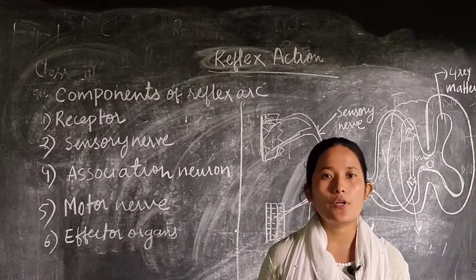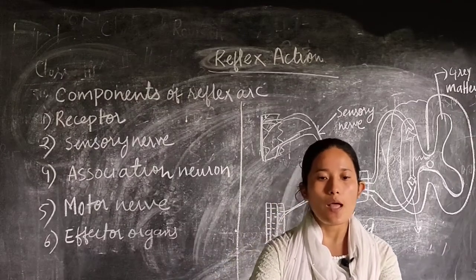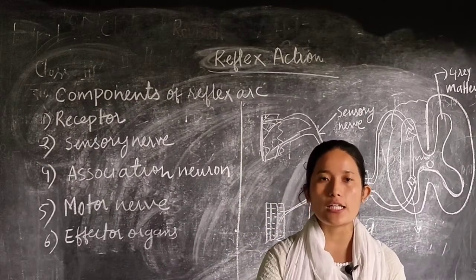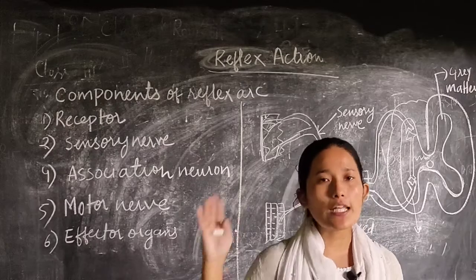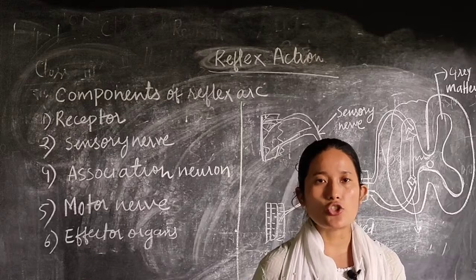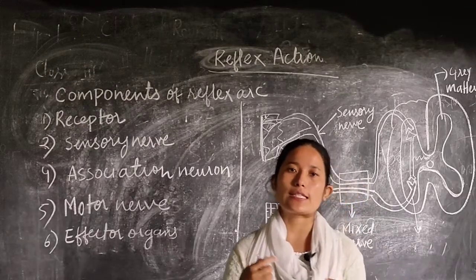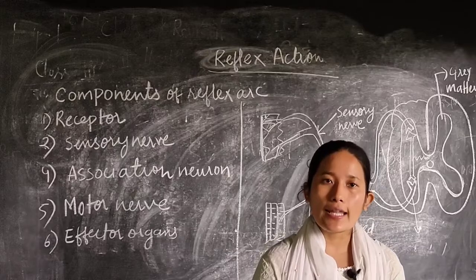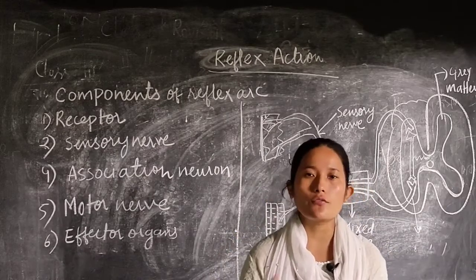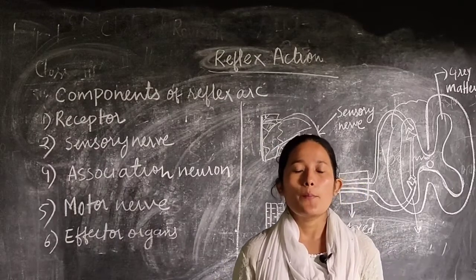Let me give you the example of a reflex action. Just imagine if you have hot water placed in front of you. You did not know that there was hot water, so you accidentally touched it. What do you do? You immediately remove your hand, right? So you have an immediate response. In this situation, your brain has no role to play. The message is sent to the spinal cord and then the spinal cord sends the signal to the effector organ through the motor nerve that you have to remove your hand at that particular period of time.